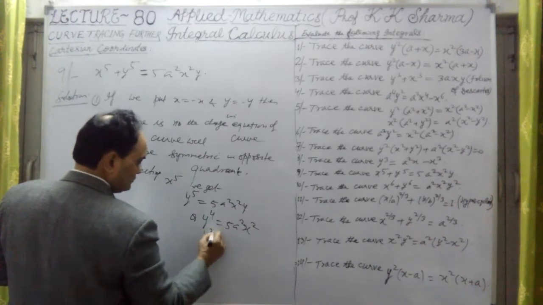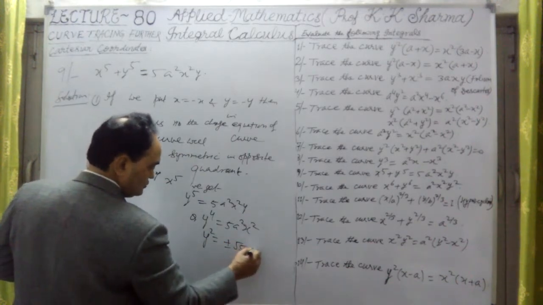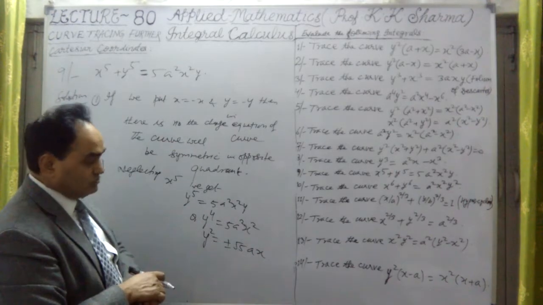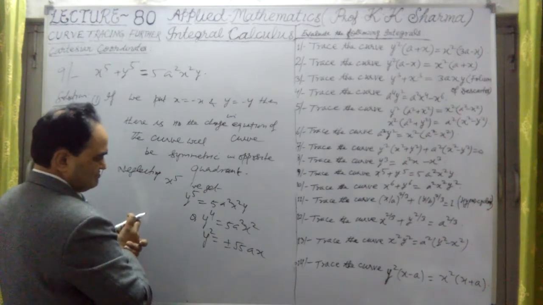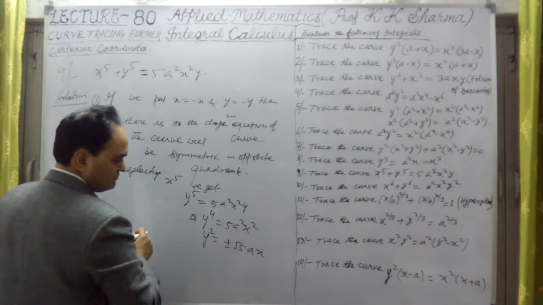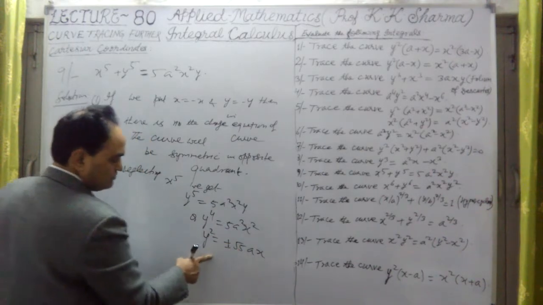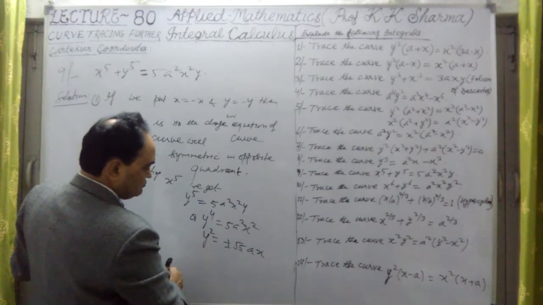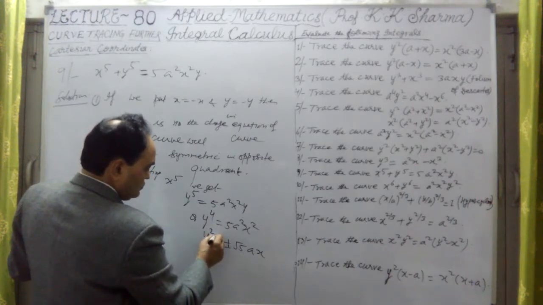That is, y^2 is equal to plus minus under root 5 into a into x. Okay, so this is the value of y^2. Because this is y^4 here, y^2 is equal to plus minus this value. Then again the square root of this whole value will be taken. y^2 is symmetric here. Okay, so y will be there.